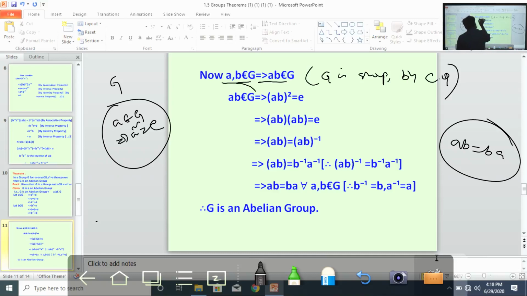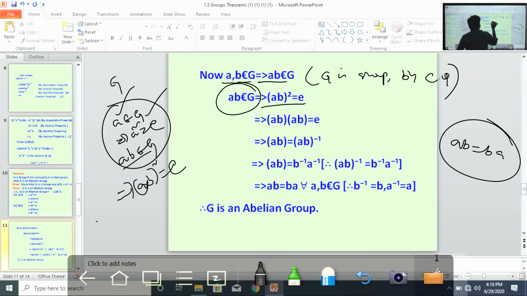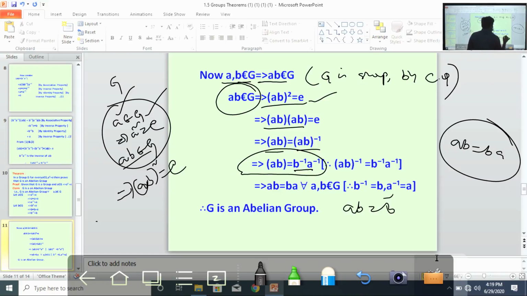Now we have AB belongs to G. What can you say? If AB belongs to G, then AB whole square equal to E. So AB whole square can be written like this, AB into AB equal to E. So nothing but AB equal to AB whole inverse. What is AB whole inverse? Just we proved that it is B inverse A inverse, right? Therefore from this equation, A into B equal to B inverse A inverse.